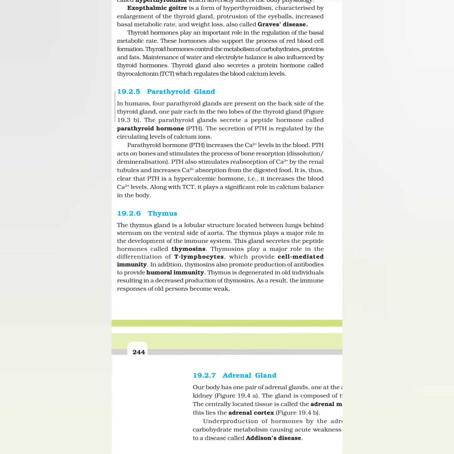19.2.6 Thymus. The thymus gland is a lobular structure located between lungs, behind sternum on the ventral side of aorta. The thymus plays a major role in the development of the immune system. This gland secretes the peptide hormones called thymosins. Thymosins play a major role in the differentiation of T lymphocytes, which provide cell-mediated immunity. In addition, thymosins also promote production of antibodies to provide humoral immunity. Thymus is degenerated in old individuals, resulting in a decreased production of thymosins. As a result, the immune responses of old persons become weak.